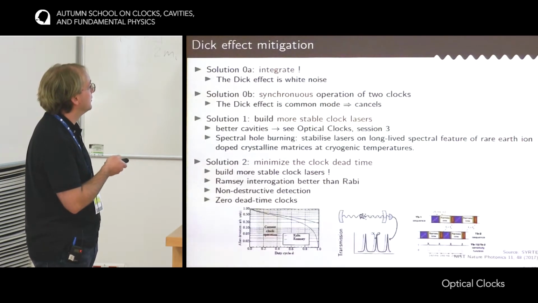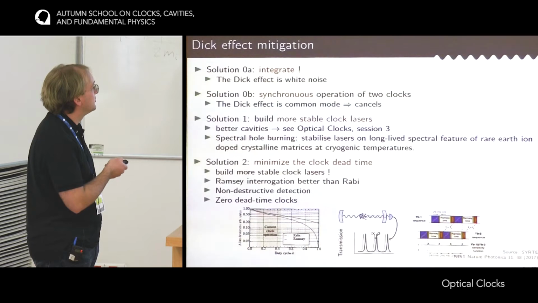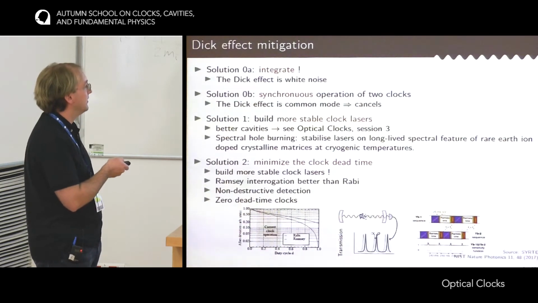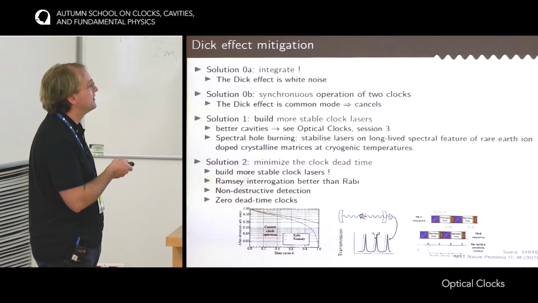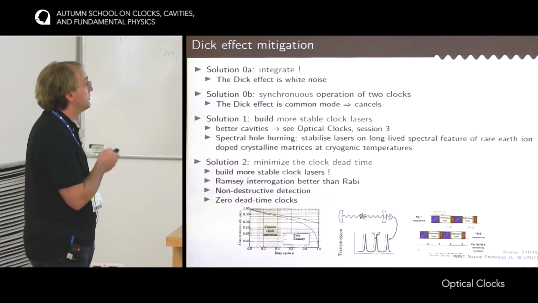Okay, so we have demonstrated such systems. The main idea would be to have a cavity around the atoms and to inject some light that is resonant with a given transition. And then if you have atoms in the cavity, it would change the optical length of the cavity because the atoms have an index of refraction.